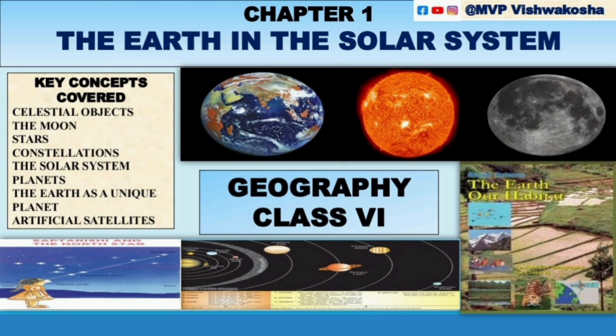Today we are discussing a topic in geography, that is NCERT Class 6 first chapter, The Earth in the Solar System. In this first chapter, we are going to deal with the basic concepts in geography. NCERT was already explained in the previous class, why NCERT is very important. In the geography perspective, the NCERT geography books from Class 6th to 12th are very important. They explain the basic concepts and also give a foundational idea.